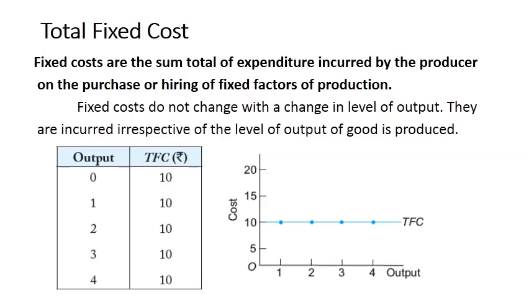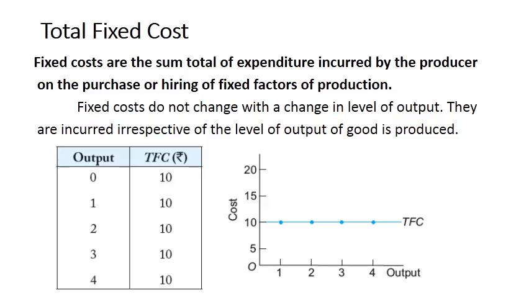Total fixed cost, you can see the schedule and diagram. Look at the output, 0. When output is 0, still there is total fixed cost, that is 10. So if you don't produce anything, still you have made some expenses on the purchase of fixed factors of production like land, like machinery, etc. If you produce 1 unit of output, then total fixed cost is still 10. It does not change with the change in output. Remember this thing. Total fixed cost does not change with the change in output.